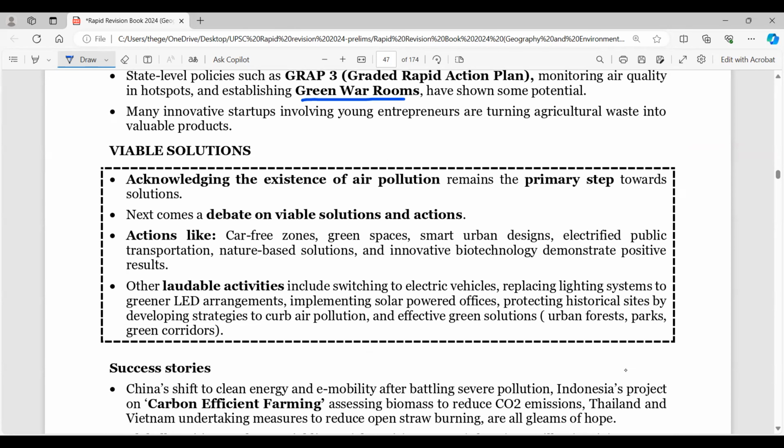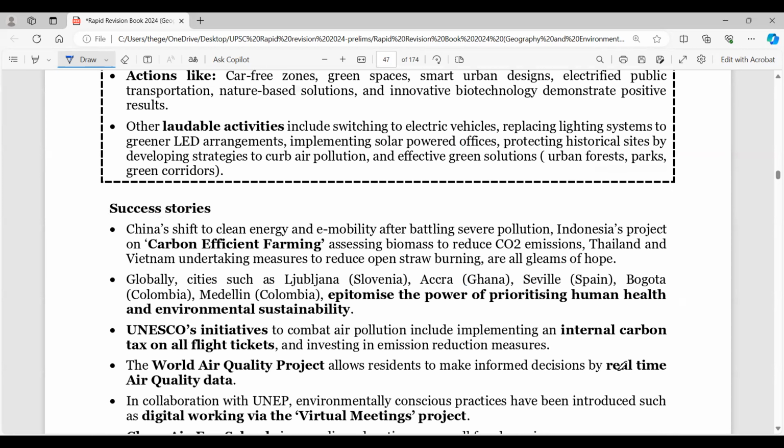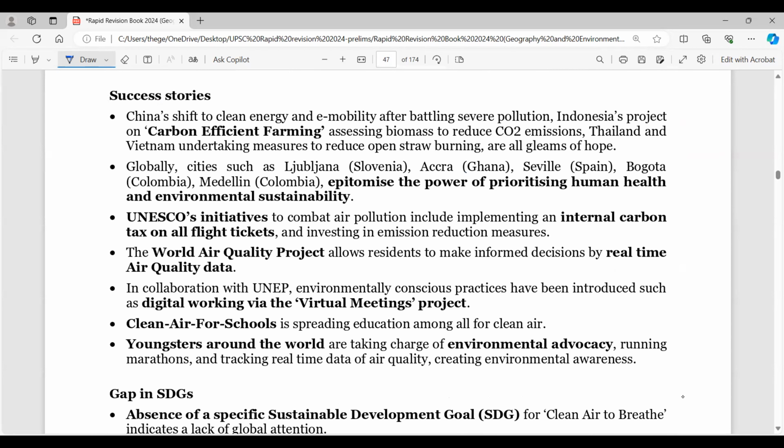Now, viable solutions, if you observe: acknowledging the existence of air pollution is the primary step, and then looking into solutions and actions, activities. Now, success stories are also here. So you can read these success stories. Carbon efficient farming has been done, right? Many places are there where prioritizing human health, environment, sustainability is there. Looking into UNESCO initiatives, so an internal carbon tax on all flight tickets, the World Air Quality Project is there, which allows residents to make informed decisions by real-time air quality data. So all these things are happening.